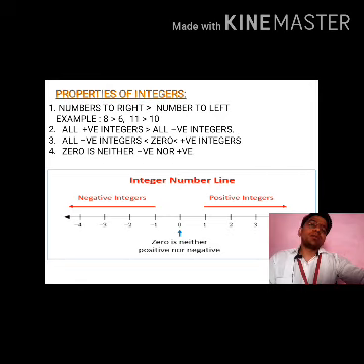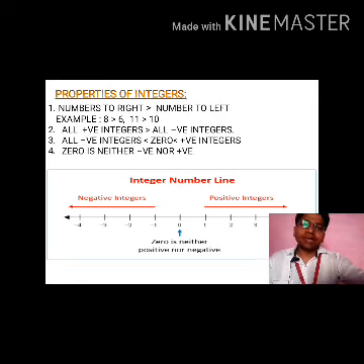There are some important properties of integers and you must know about them. The first property is that a number to the right is always greater than a number to the left. Yes, that means if 8 is on the right of 6, then 8 is greater than 6. 11 is on the right of 10, so 11 is greater than 10. What is the second property? All positive integers are greater than negative integers. Why? Because all positive integers are on the right side of the negative integers. That's why all positive integers are greater than negative integers. The third property is that all positive integers are less than 0.